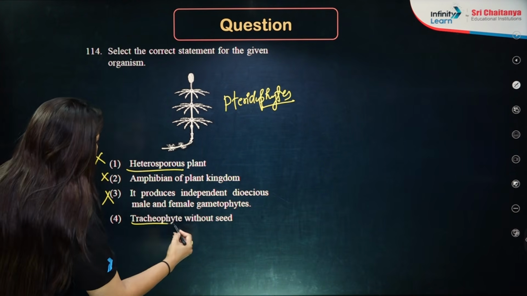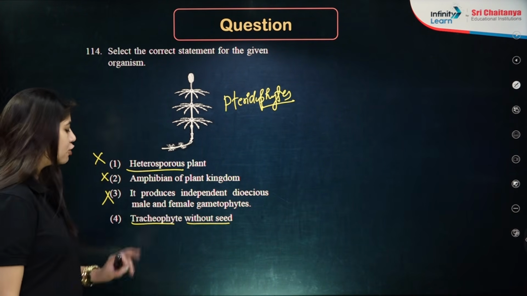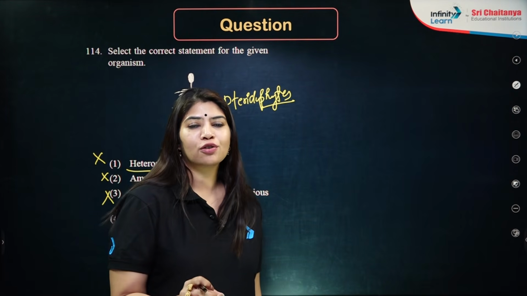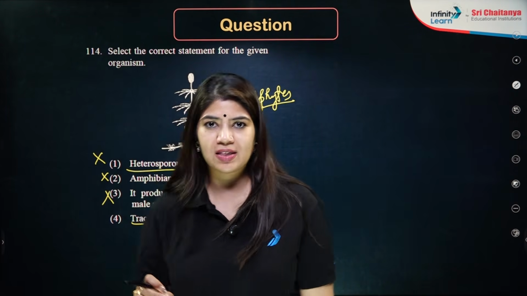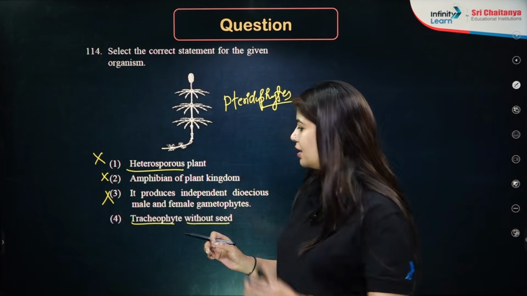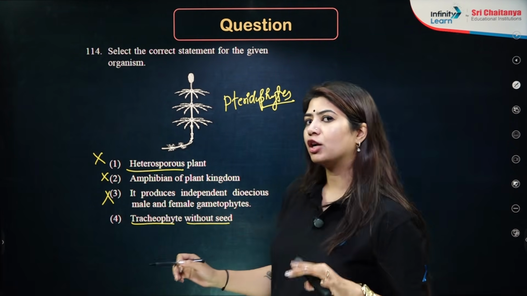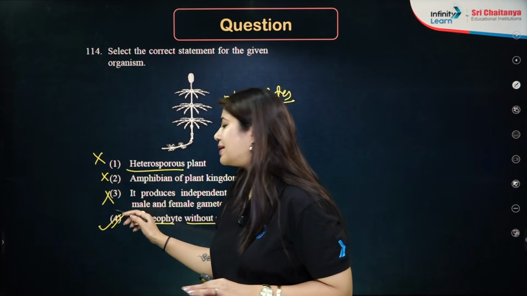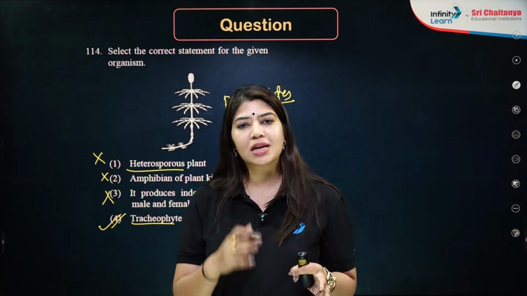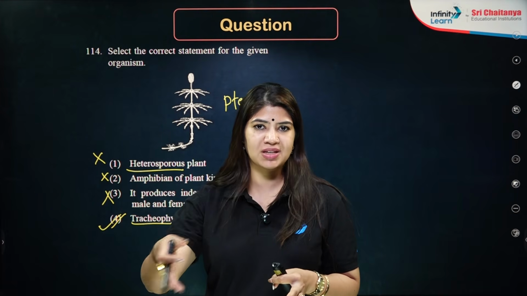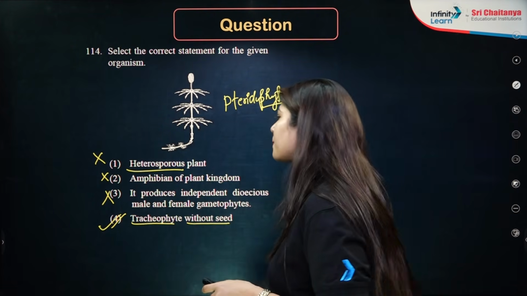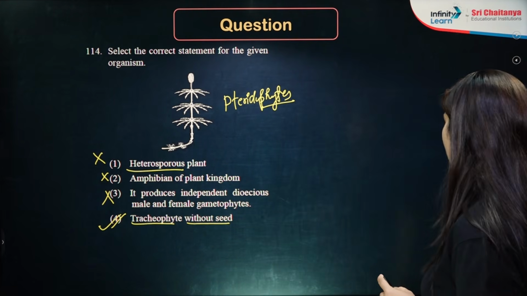Again, tracheophyte without seeds. Tracheophyte means there is presence of vascular bundle. So, pteridophytes are the first tracheophytes. These are the first wherein the vascular bundle started to be incorporated. Yes, there is no seed formation happening. The seed habit has been developed, but seeds are not being formed. Seeds will be formed via gymnosperms. In the gymnosperms, we do have seeds. In the angiosperms, we do have seeds. Okay. So, the correct answer is option number 4 here.